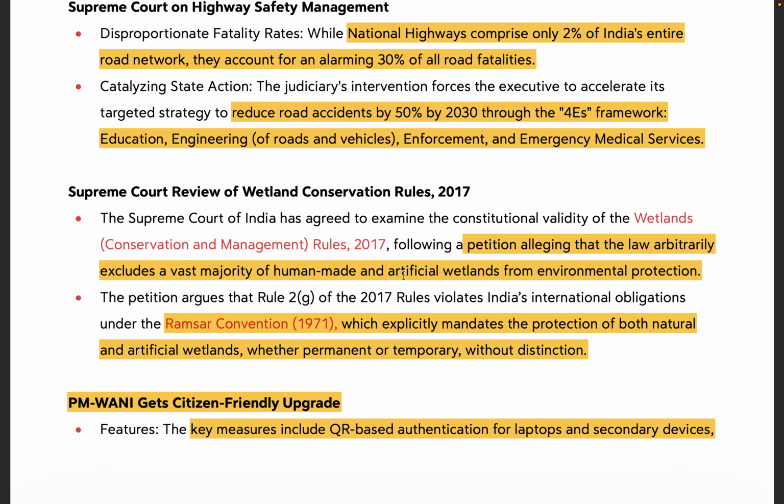Next article is on Supreme Court review of wetland conservation rules 2017.